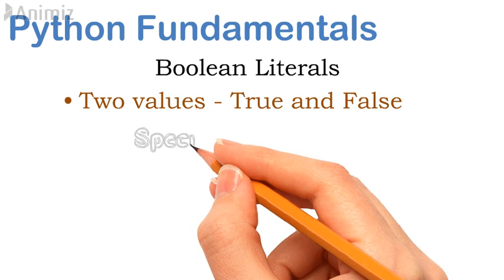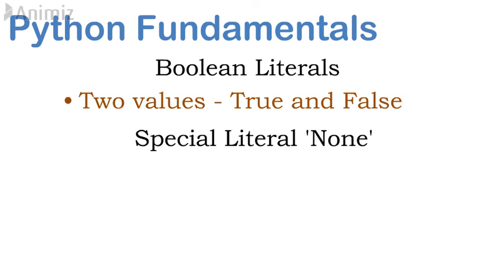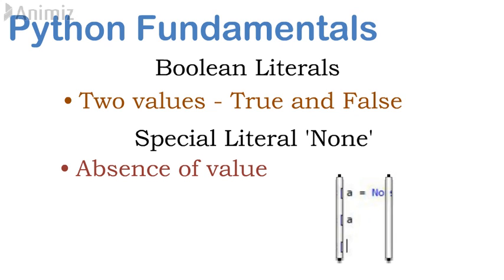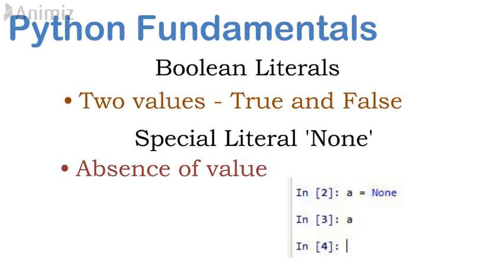Next is the special literal in Python, that is None. None is used to indicate absence of value. It is equivalent to the null concept in C and C++. Basically, it means nothing is there. If you initialize a variable with None and print it, it shows None. One more important thing is True, False, and None. These three are built-in literals of the Python language.